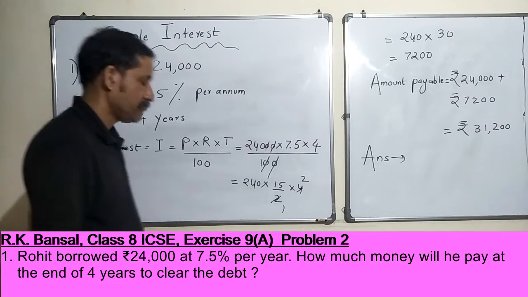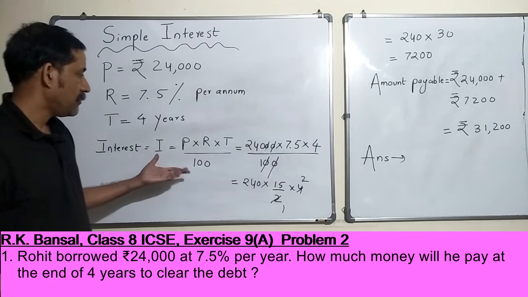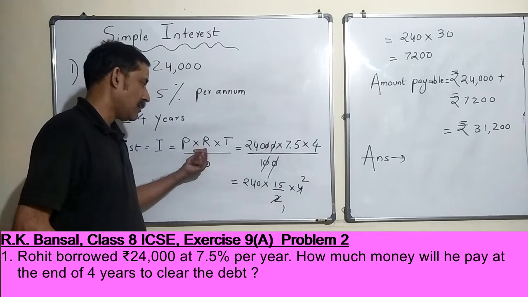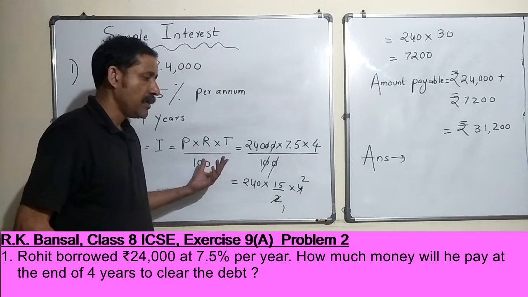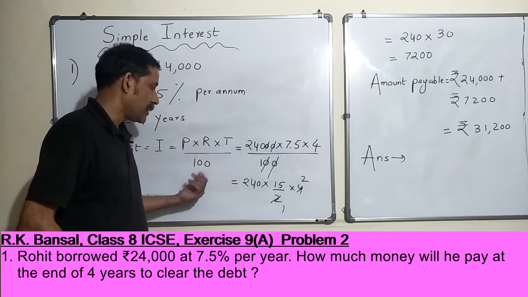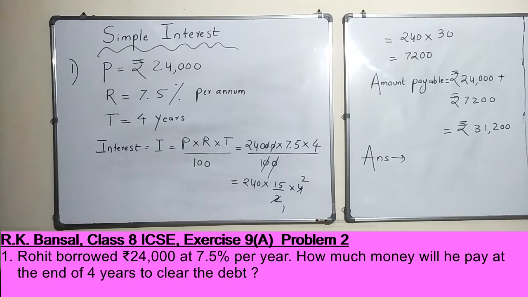Okay, so I hope this was pretty simple, just a mere substitution. You know principal, you know rate of interest, and you know the time period for which he is actually borrowing the money, and pretty straightforward, right? All right, so that's good. Let's move on to the second problem, right?